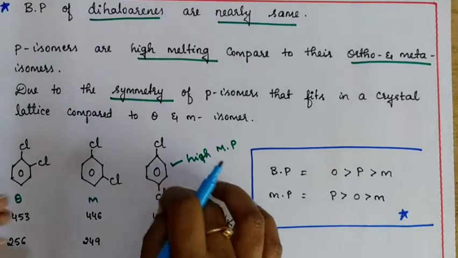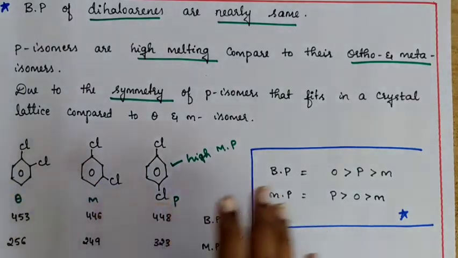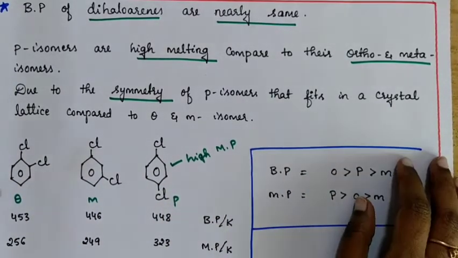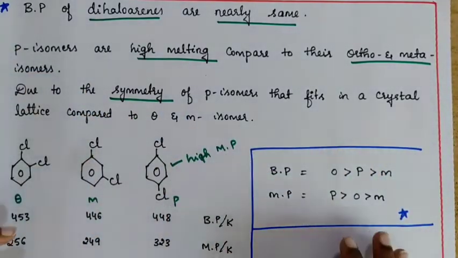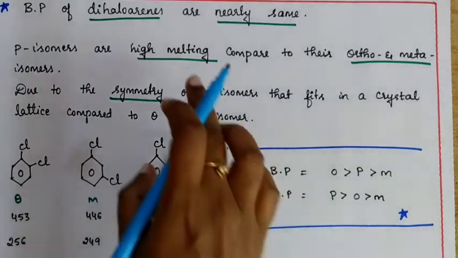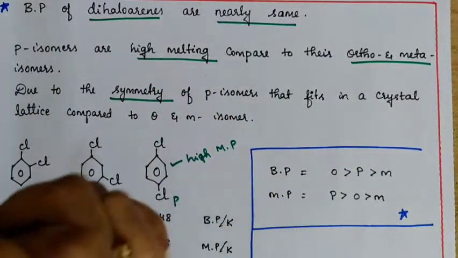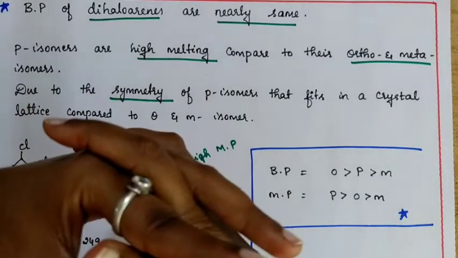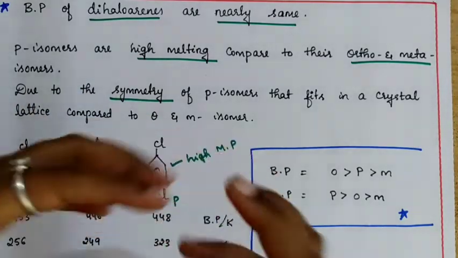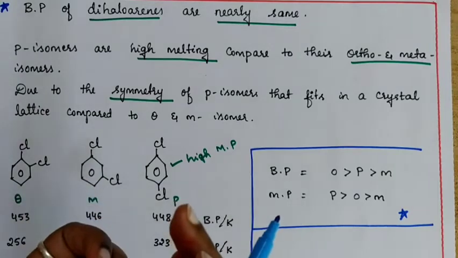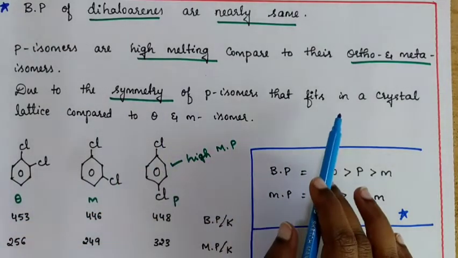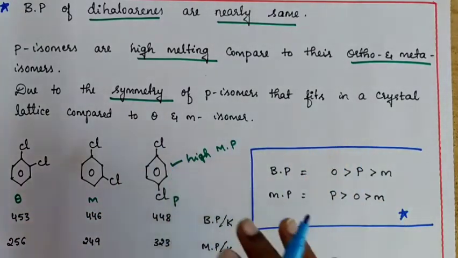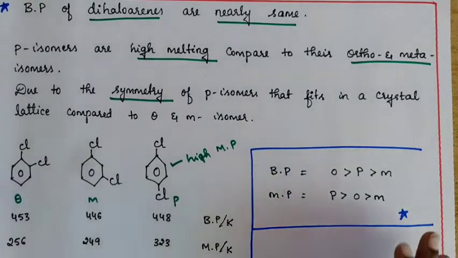Since it is symmetrical, it can easily fit in its crystal lattice. Crystal lattice we'll study in the chapter solid state. That means how well the molecules fit together, that is the crystal lattice. And the crystal lattice of the para isomer is stronger due to its symmetry. That is why it is going to have a high melting point. If they fit very strongly, then you definitely need to apply more temperature to break that. That is why para isomers have a high melting point, due to symmetry and since they fit in the crystal lattice better compared to their respective ortho and meta isomers.